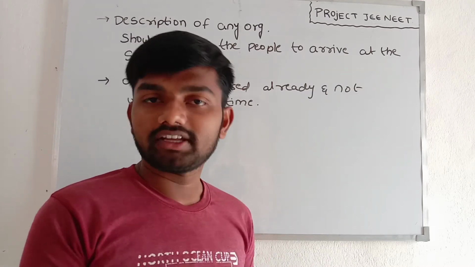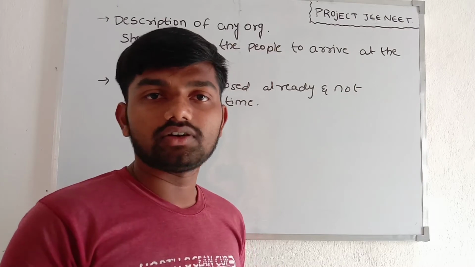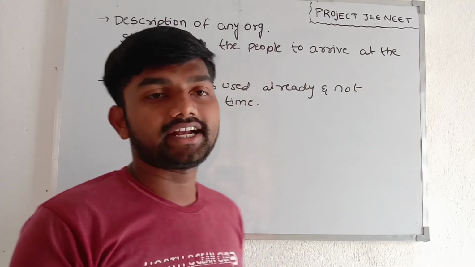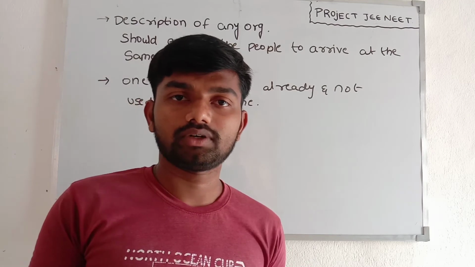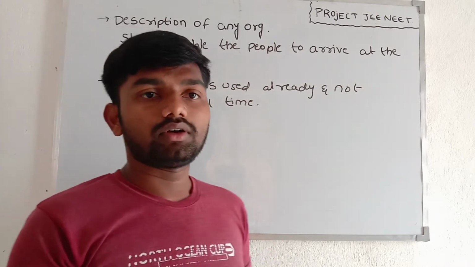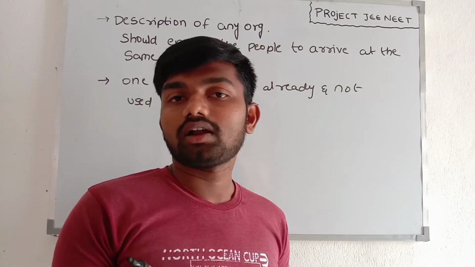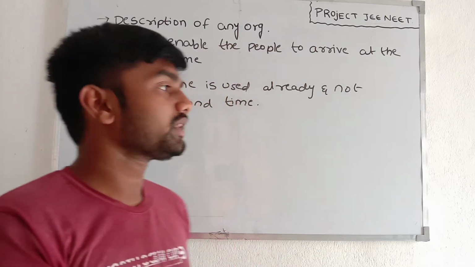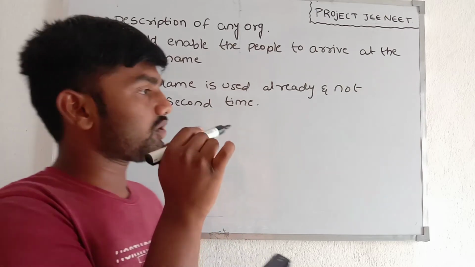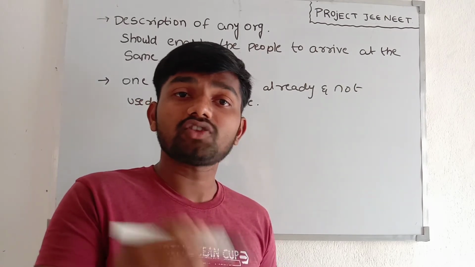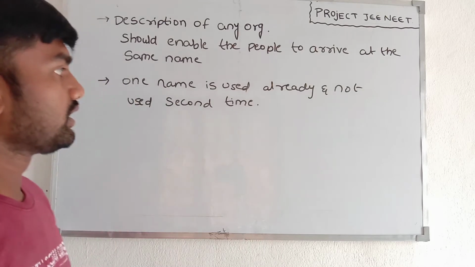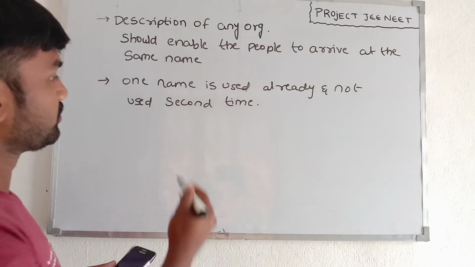One scientific name is given by a biologist or scientist. If a name is already used, it is not used a second time for another organism.